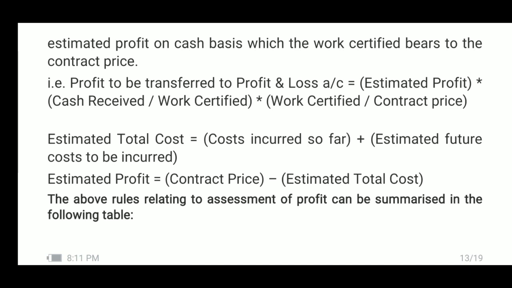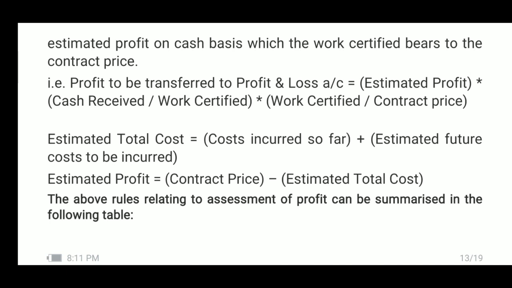Since the contract is near its completion, the cost to be incurred in future should be estimated. When it is added to cost already incurred, that will give us estimated total cost. Now, estimated profit. This estimated total cost will be deducted from contract price, which will give us estimated profit. So, estimated profit is equal to contract price minus estimated total cost.